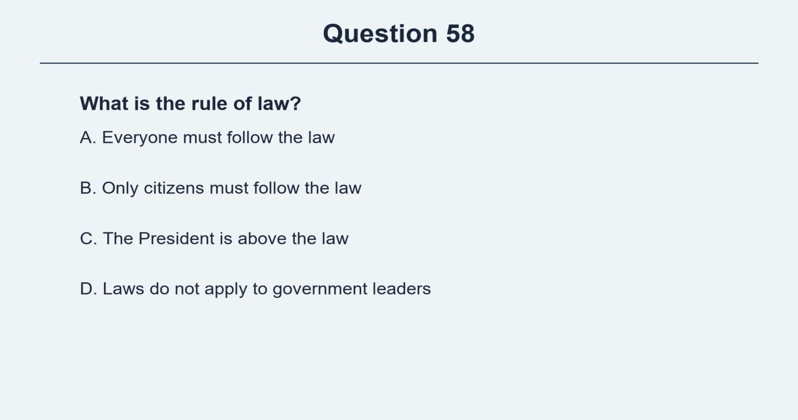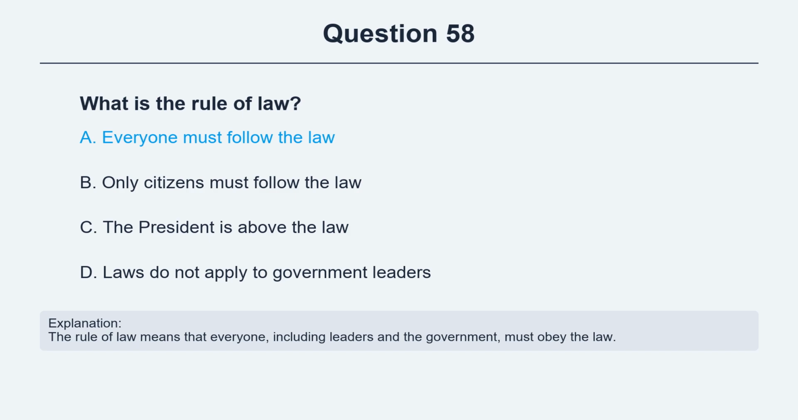Question 58. What is the rule of law? Option A, everyone must follow the law. Option B, only citizens must follow the law. Option C, the president is above the law. Option D, laws do not apply to government leaders. The correct answer is option A, everyone must follow the law. Explanation. The rule of law means that everyone, including leaders and the government, must obey the law.